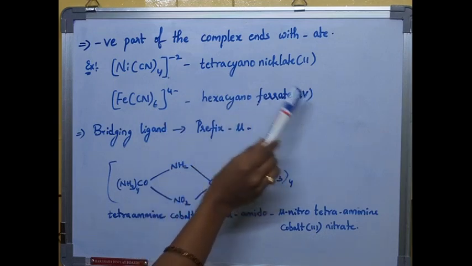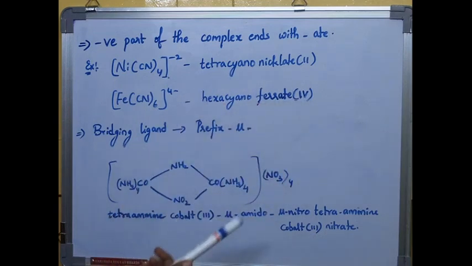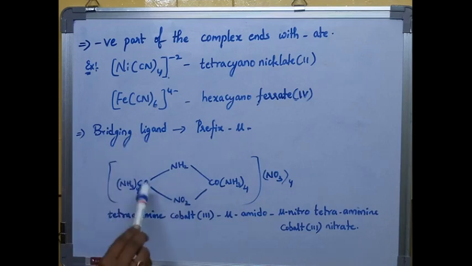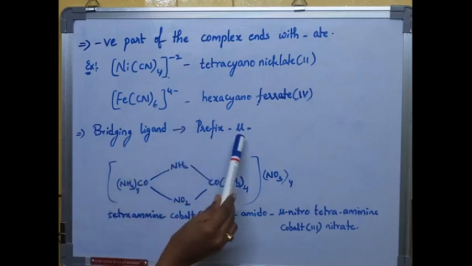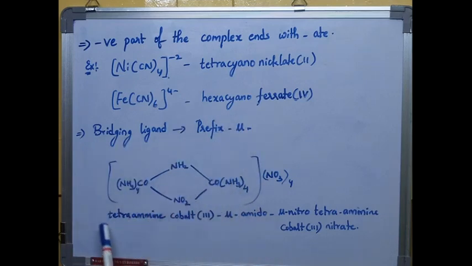The charge is given as 4. Now sometimes bridging ligands are given to you. Already you know what a bridging ligand is: a ligand which connects two metal atoms at a time. For that the prefix mu is used. I'm taking this example. First I give tetraamine cobalt. 4 times amine is present. Tetraamine cobalt, 3 is the oxidation state of cobalt here.